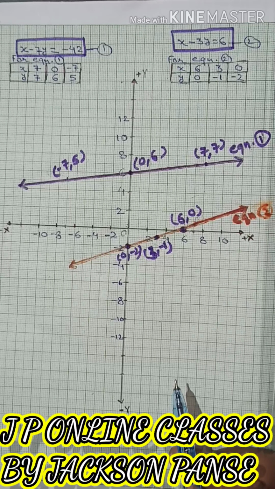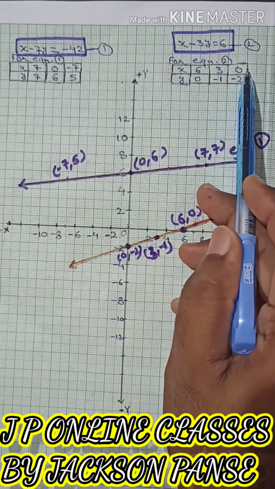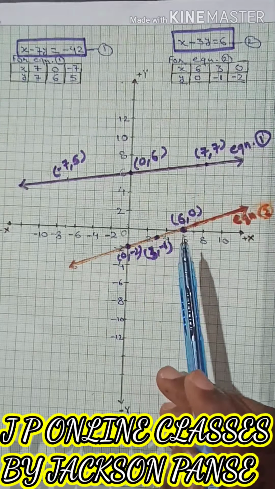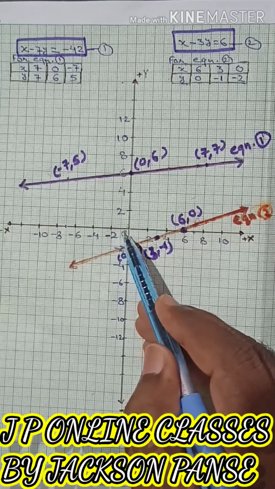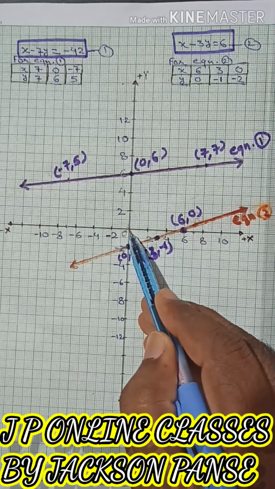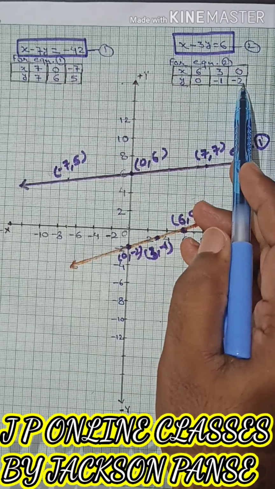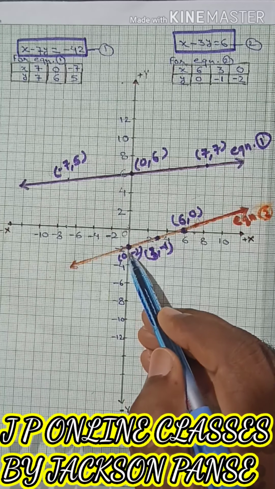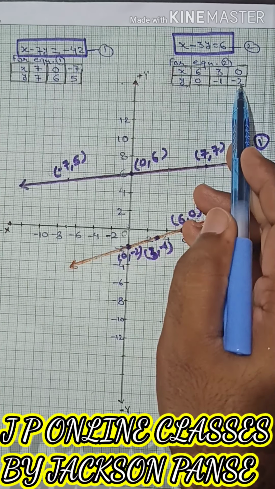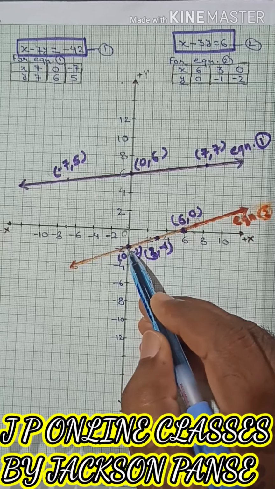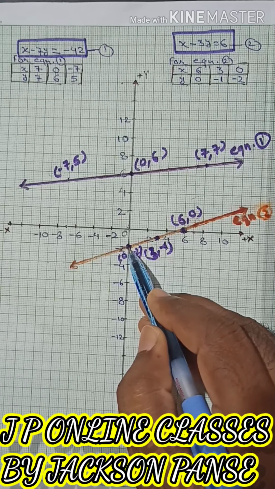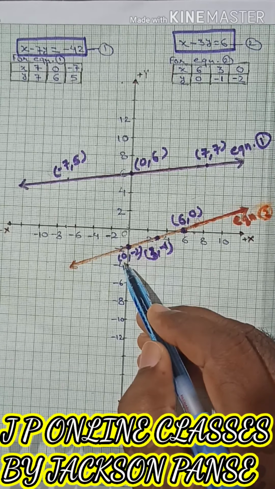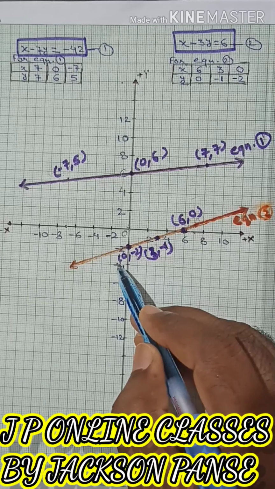In a similar way we can locate the third point, 0, minus 2. We'll start from the origin. So this is x coordinate 0, and the y coordinate is minus 2. So we have to proceed downward because the value of y is negative. We'll go downward. This is the minus 2.